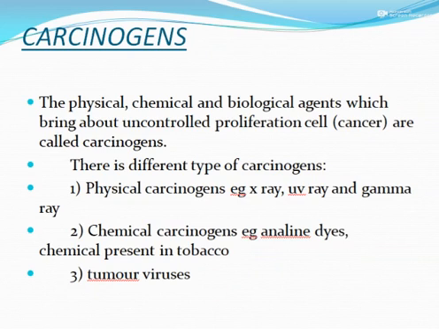One is physical carcinogen, chemical carcinogen, and the other one is tumor virus. Physical carcinogens include X-ray, UV ray, and gamma ray. Chemical carcinogens include aniline, dye, and various kinds of chemicals that are present in tobacco that we use. And the third one is the virus which causes the tumor.